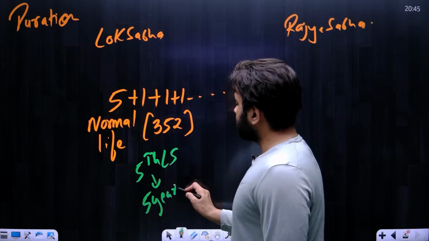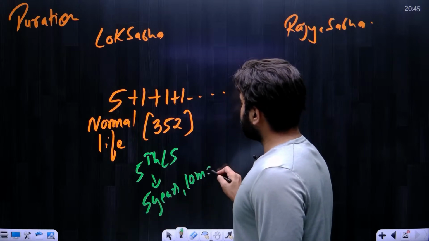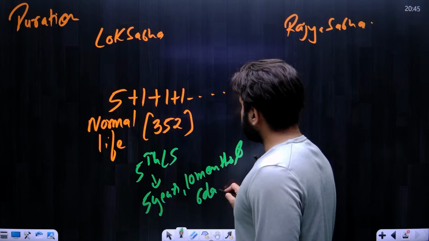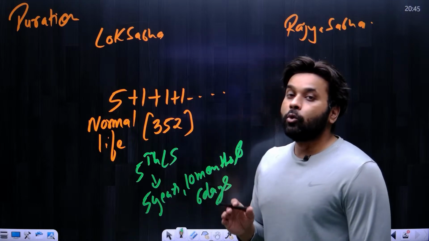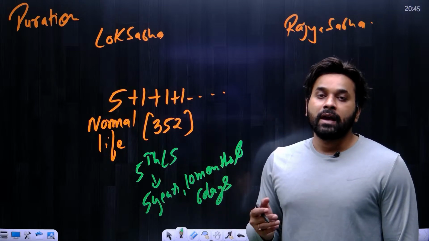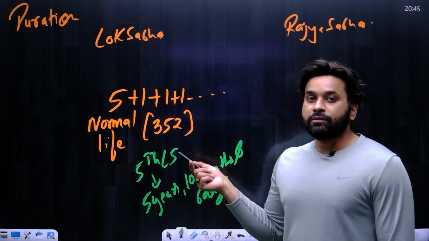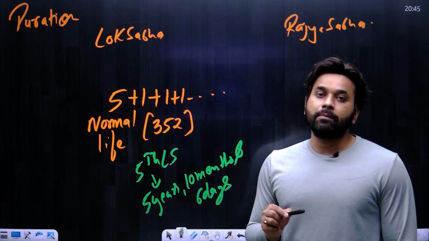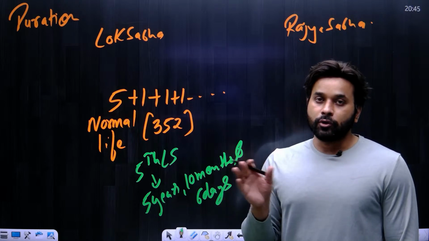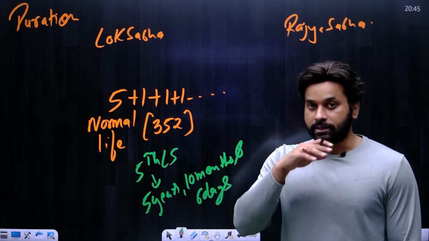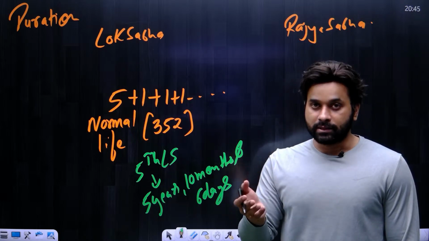The only Lok Sabha that continued beyond the period of 5 years. Why? Because it was the 5th Lok Sabha in which the Indira Gandhi government imposed national emergency, which continued for 21 months.